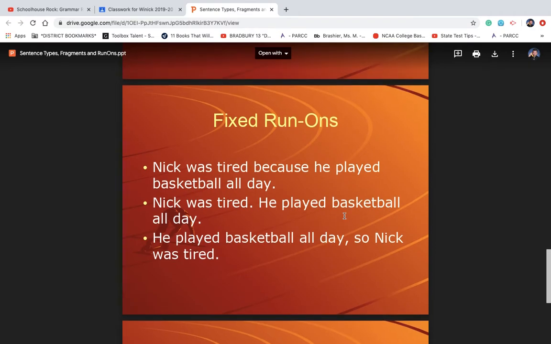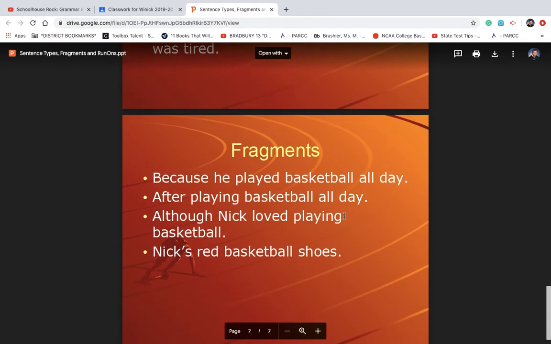So if you understand the difference between the types of sentences, you also understand how to fix your run-on sentences. If you understand the difference between simple, compound, and complex sentences, you will also understand how to not have fragments in your essay or in your sentences. Here's a fragment. Because he played basketball all day. Fragment leaves you with not enough information, right? Because he played basketball all day, what? Then what happened? After playing basketball all day, again, there's something missing. I need to know what happened after he played basketball all day.